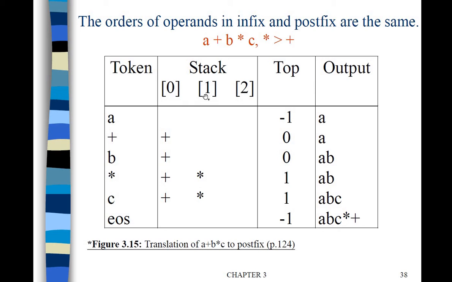Initially the top pointer will be -1. We will scan the token A, the first character. Here you can see the mouse hovering.